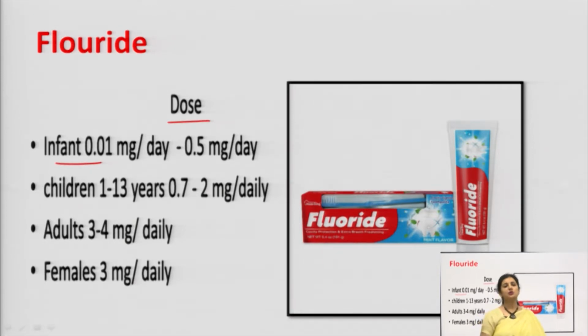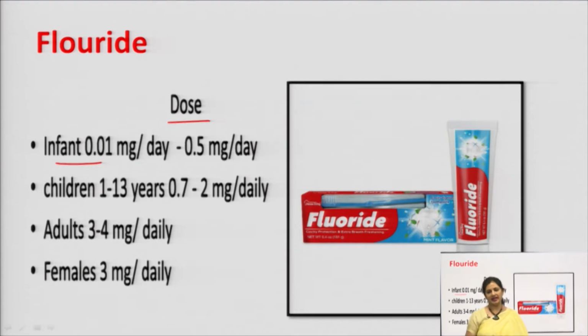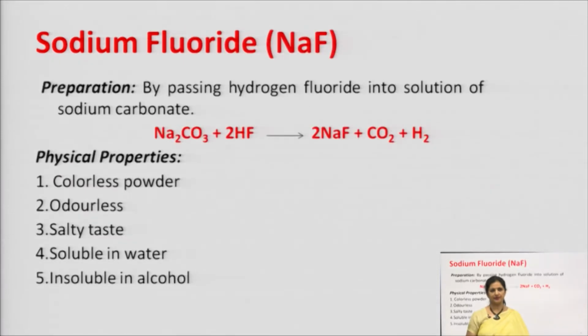Children with the age of 1 to 13 years require 0.7 to 2 milligram per day. Adults require 3 to 4 milligram per day. However, females require lesser, that is 3 milligram per day. So, this is a recommended dose of the fluoride which has to be included by any of the means, either by the water or by the toothpaste.